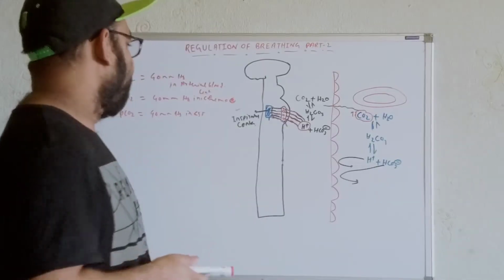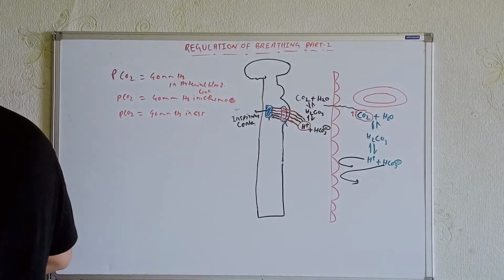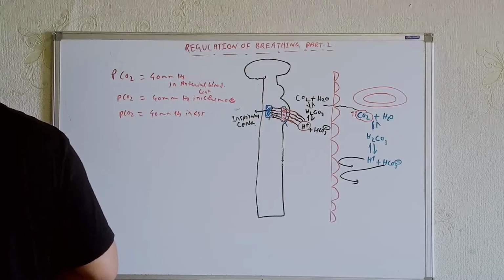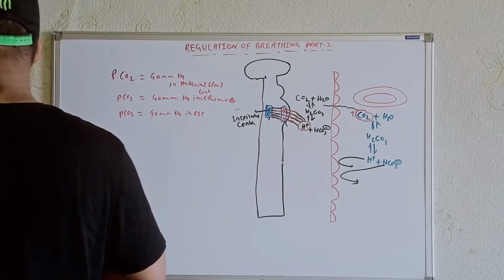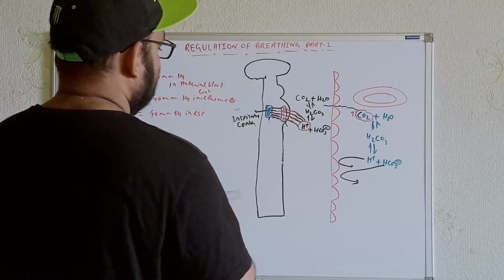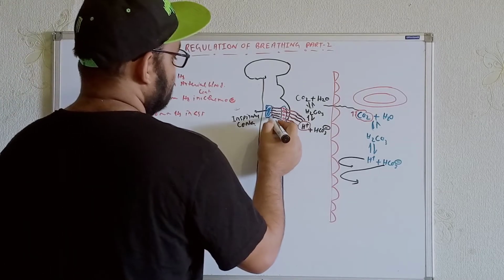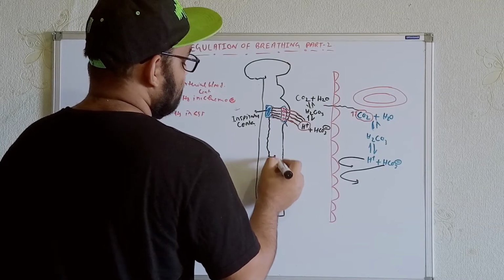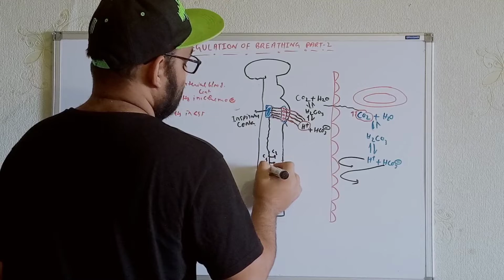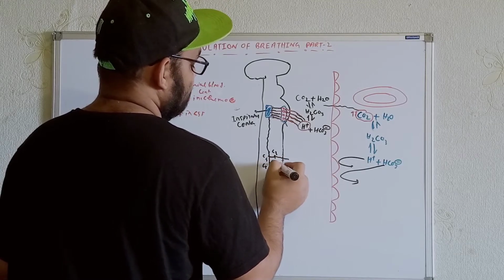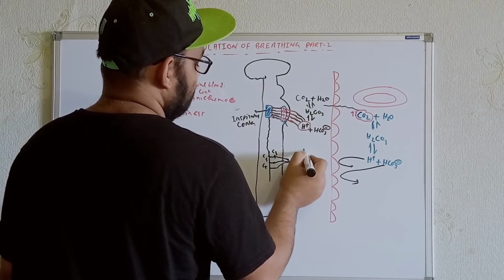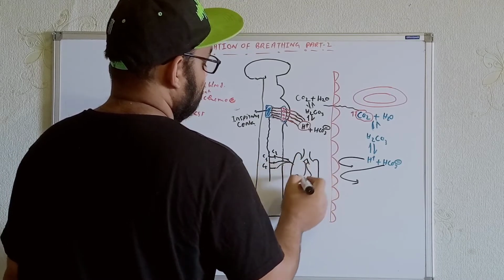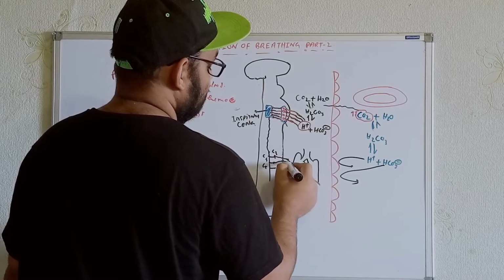Now we will talk about the peripheral chemoreceptors. So this was all about the central chemoreceptors. Whenever they are activated, they will send signals to the C3, C4 and C5 roots, and give signals by forming the phrenic nerve, which will go to the diaphragm. It will send the signals to the diaphragm over here.